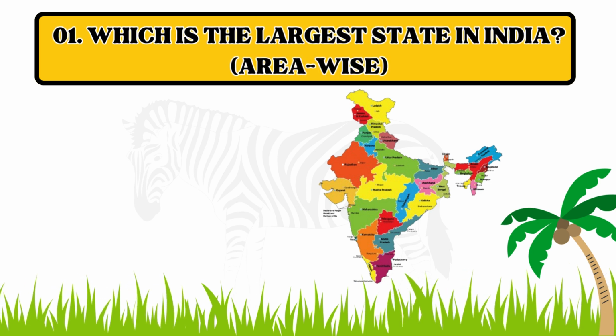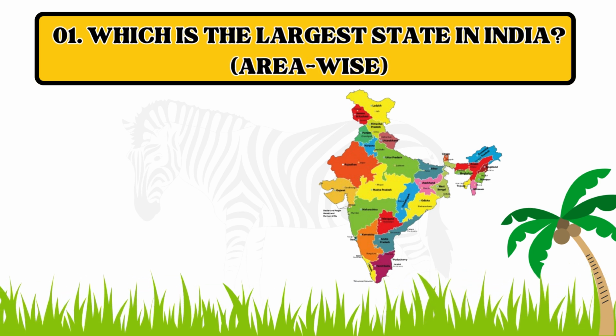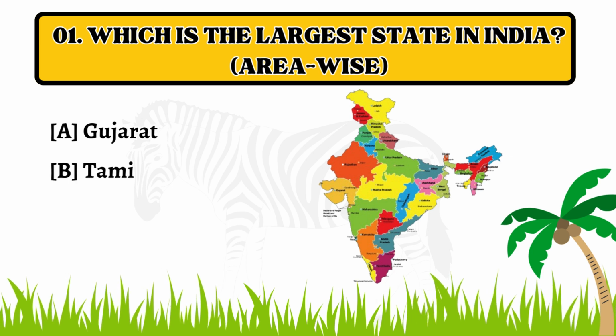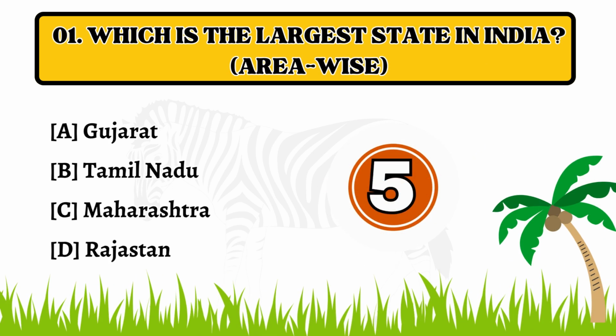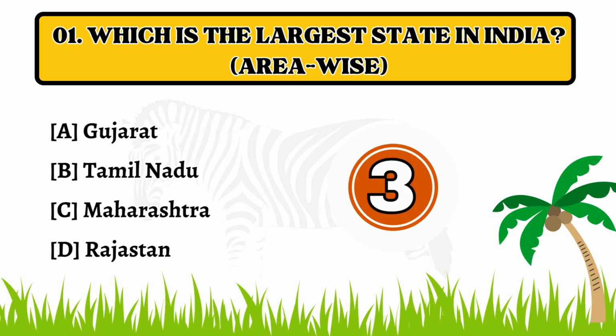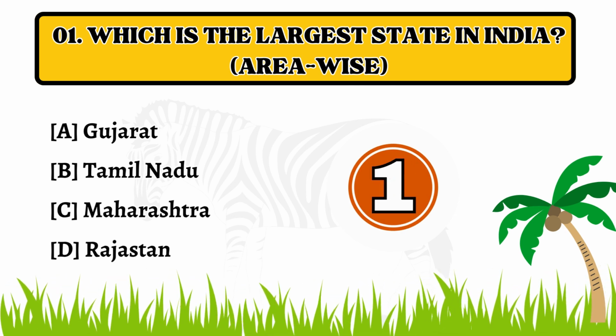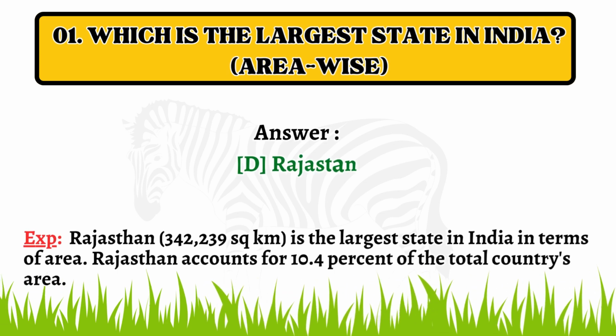Question number 1. Which is the area-wise largest state in India? Option A. Gujarat. B. Tamil Nadu. C. Maharashtra. D. Rajasthan. The correct answer is option D. Rajasthan.